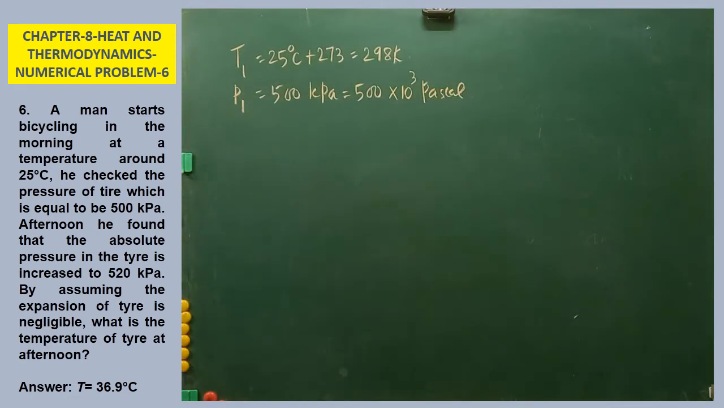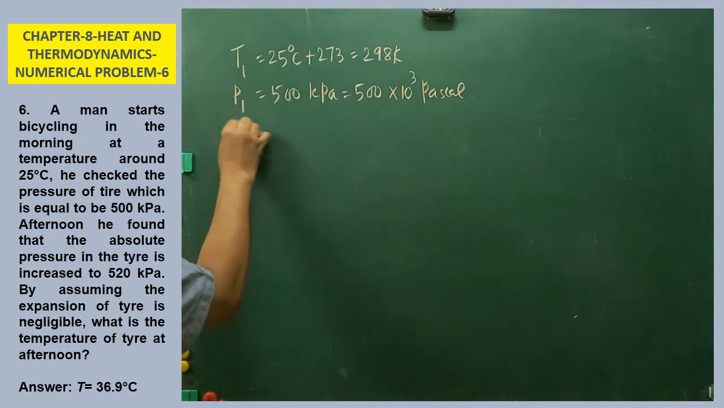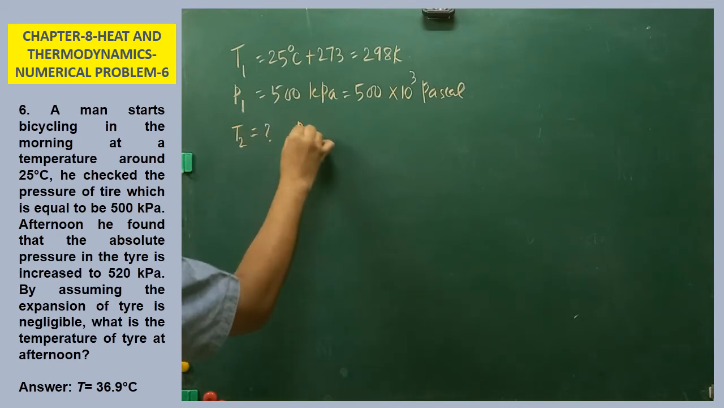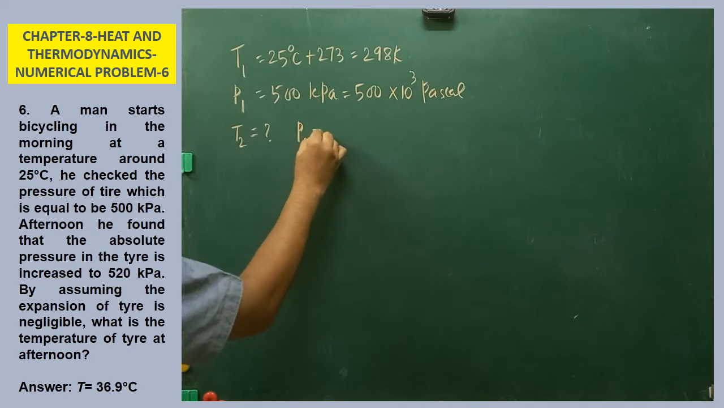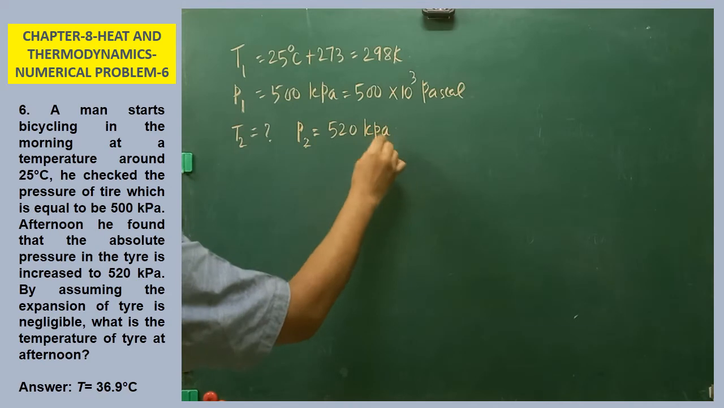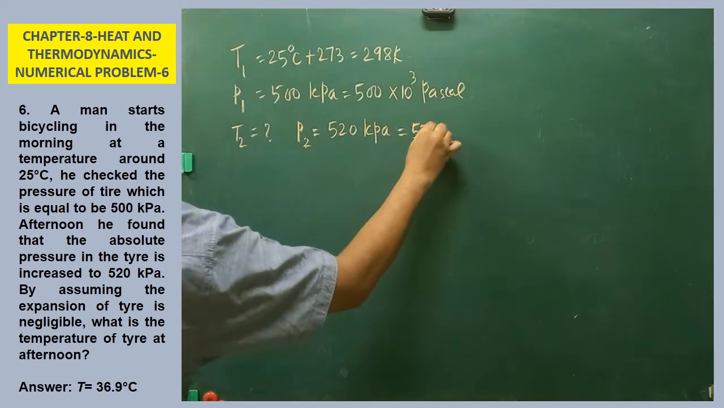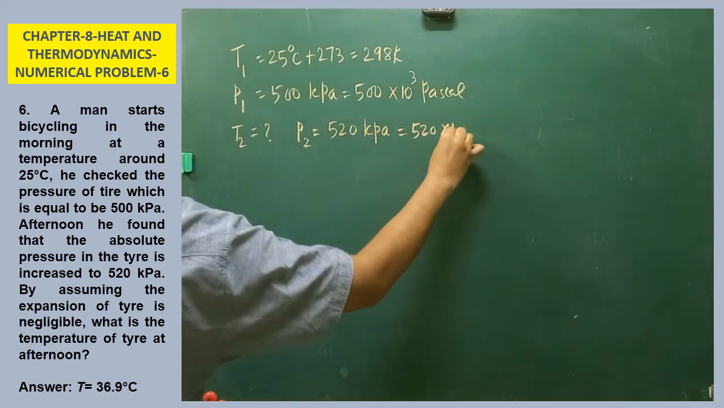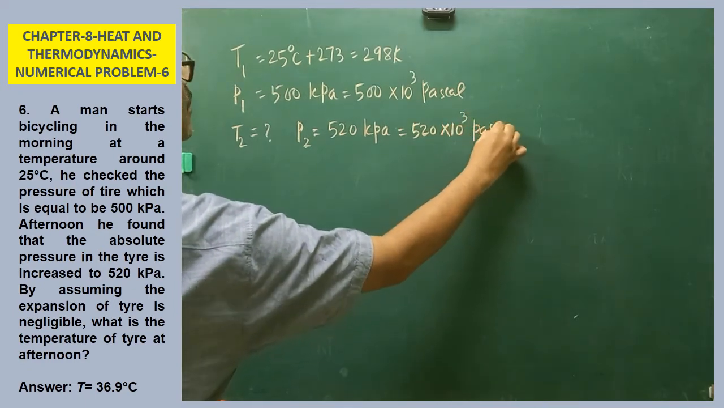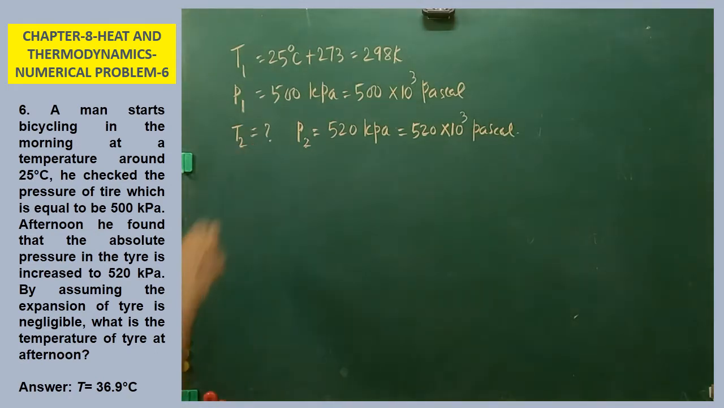Now the temperature is increased in the afternoon, but we don't know the temperature in the afternoon. T2 must be found out. The pressure in the afternoon is how much? 520 kilopascal, that is 520 into 10 to the power of 3 Pascal. So you are asked to find the temperature in the afternoon.